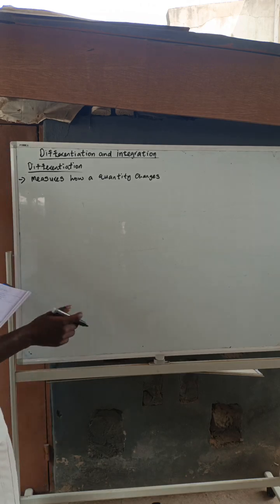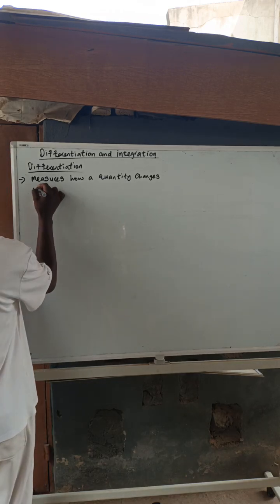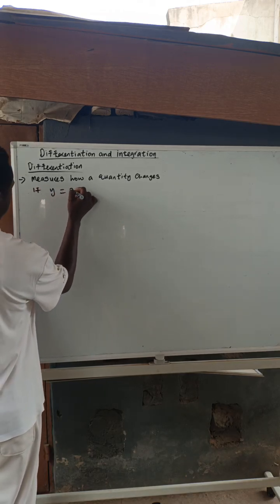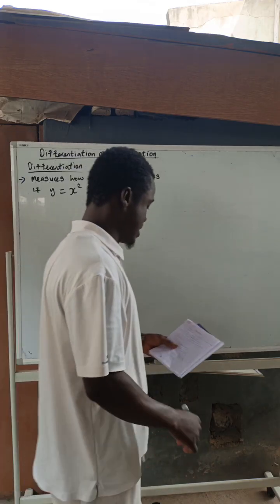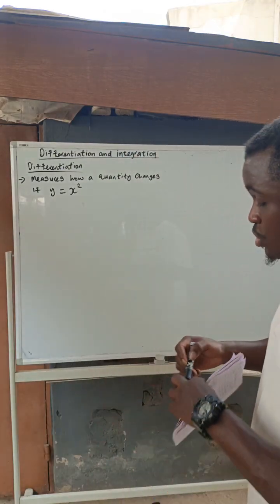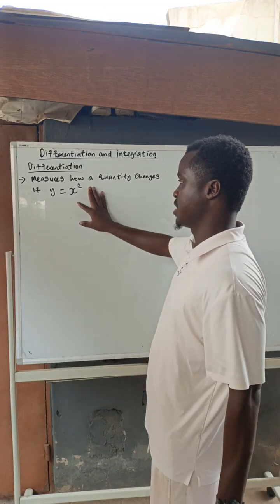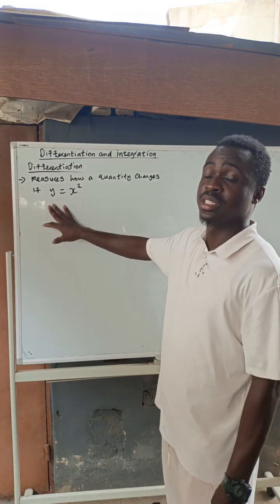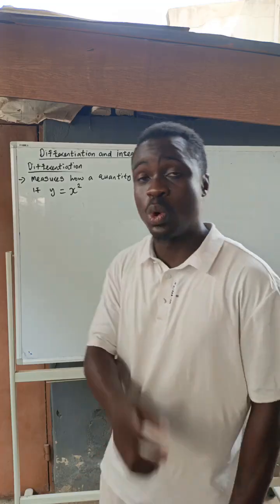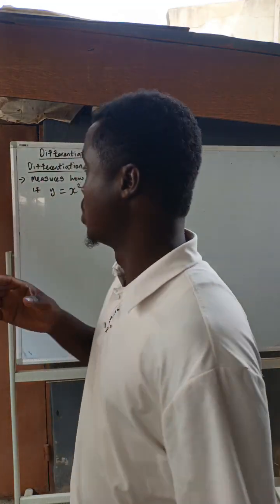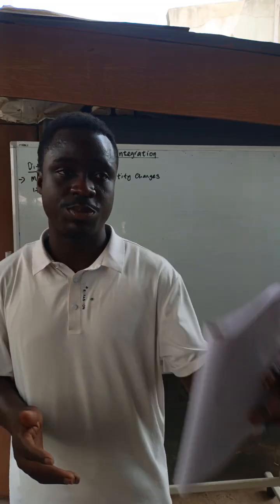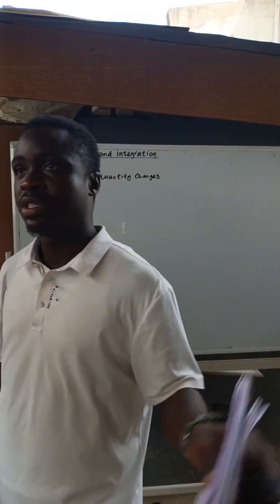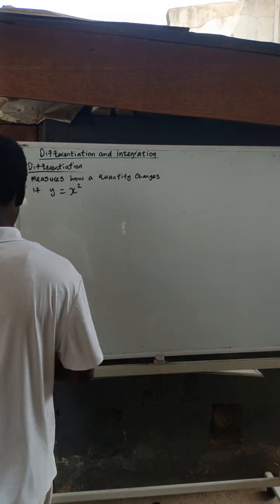So let's think of this. If y is equal to x raised to the power of 2, what this is basically telling you is that as x is changing, y also changes. So differentiation is all about how the quantities are changing in terms of one another. That's basically what differentiation is talking about.